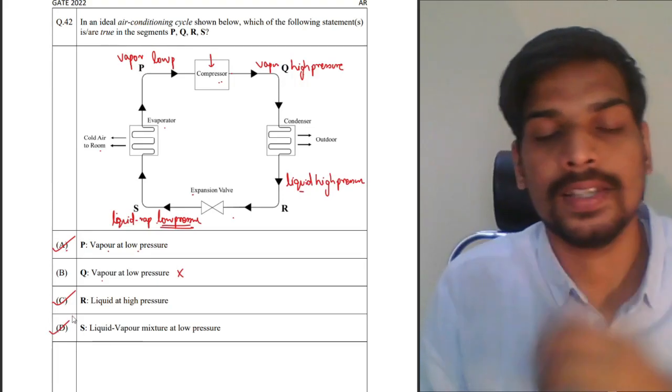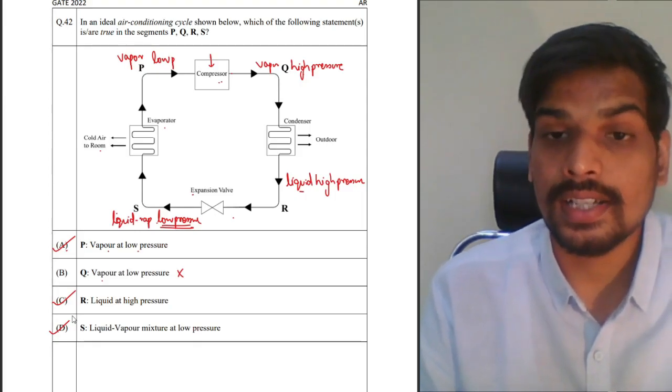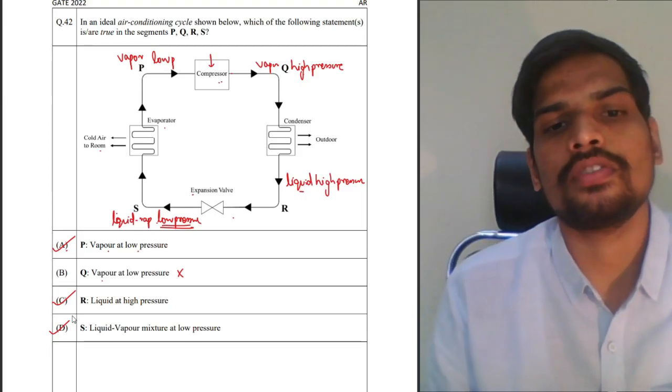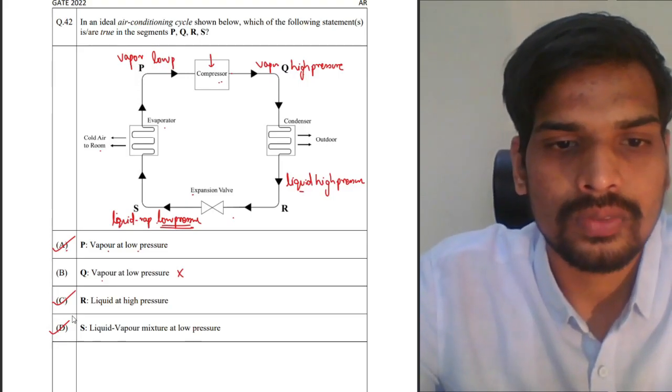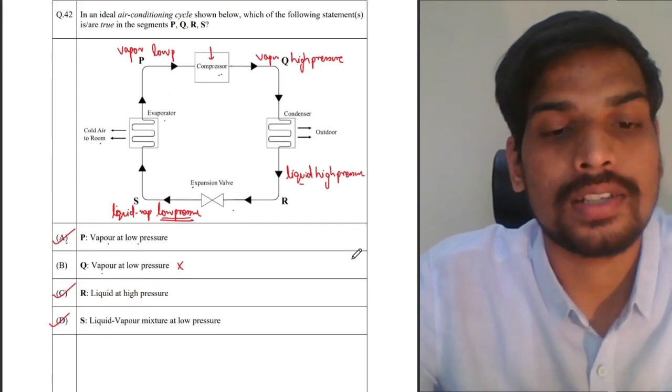A, C and D are the correct answers for this question. Only the Q part is mentioned incorrectly, that is vapor at high pressure. It is given as vapor at low pressure in the options, so that is incorrect. Moving forward, so that's question number 42 for 2 marks in the common part.